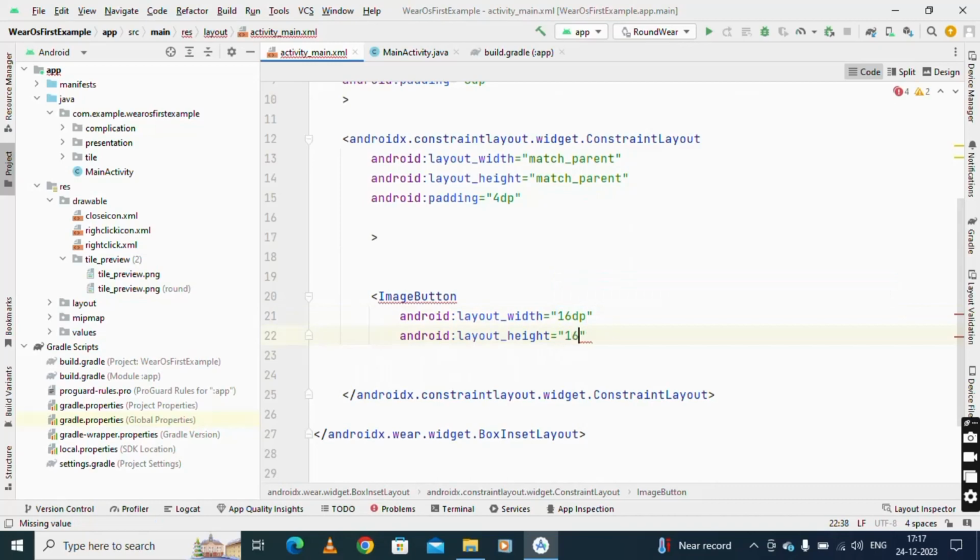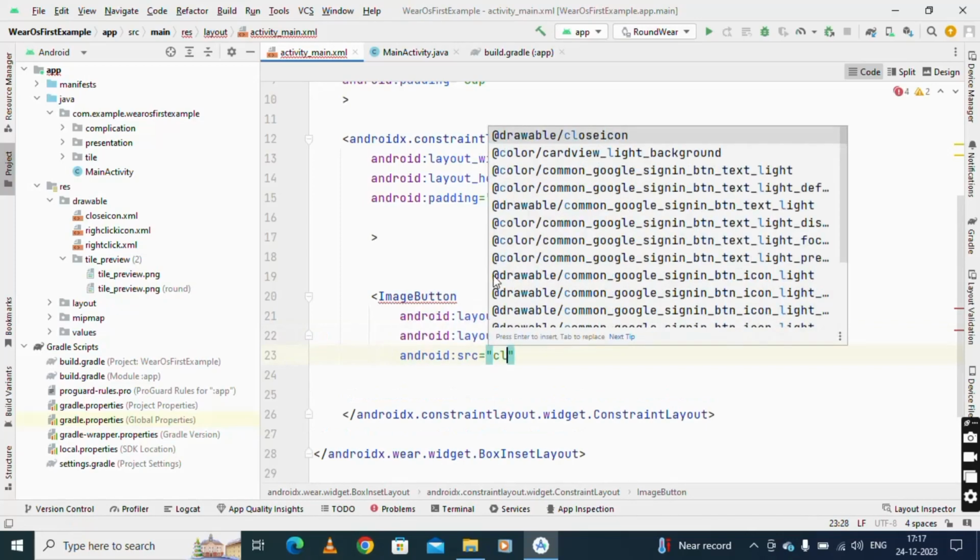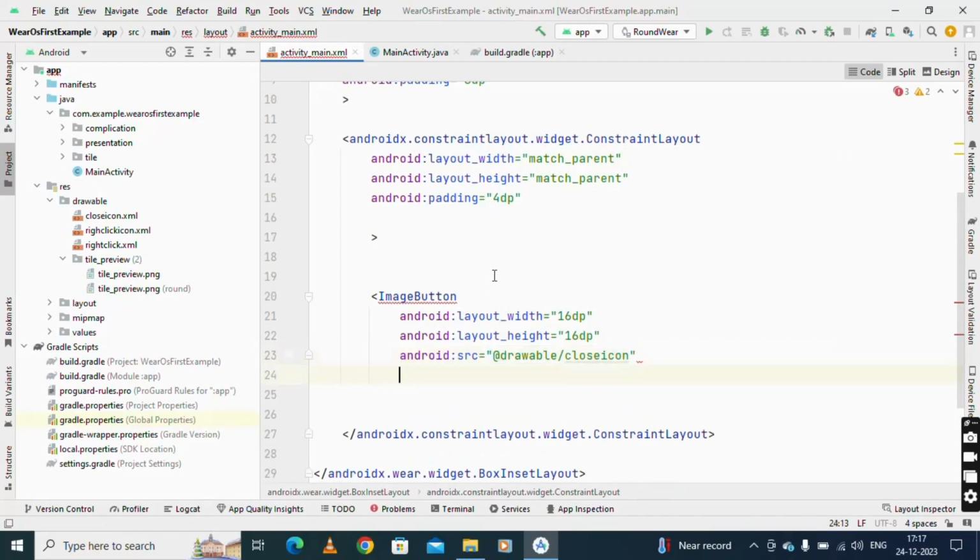Okay, and here you can see that we have a source of image. So I'm using the close button first, and because it is a constraint layout, I have to set, as discussed, that we need it at the bottom of that layer. So what we can do, we can use it in the bottom.